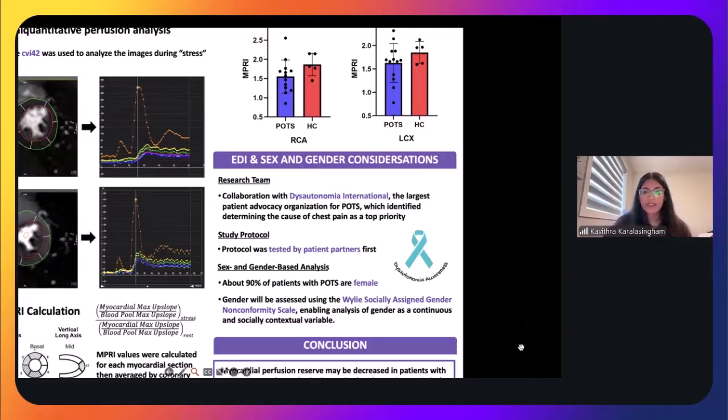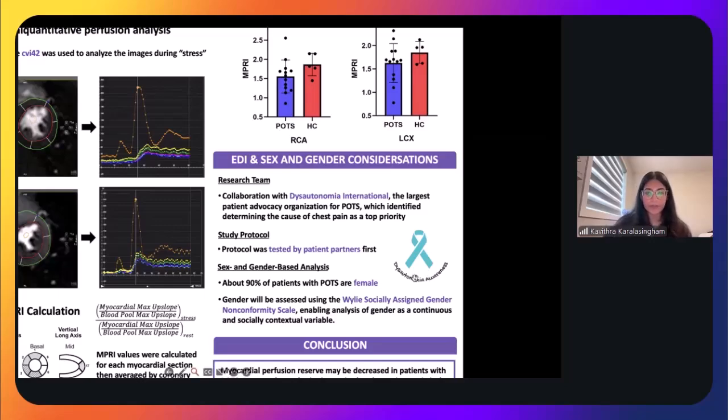And lastly, for considerations, I do want to preface that right now we do only have females, but that is expected as over 90% of patients with POTS are actually female. But we do want to do some more specific analyses, so we're actually assessing gender on a scale, and once we have more patients, we will have more gender-specific analyses to see if there's any differences in our results with gender.